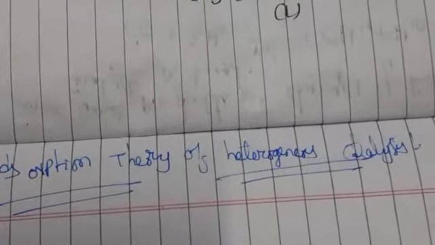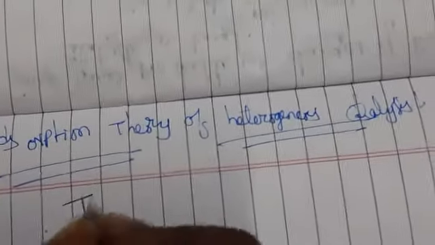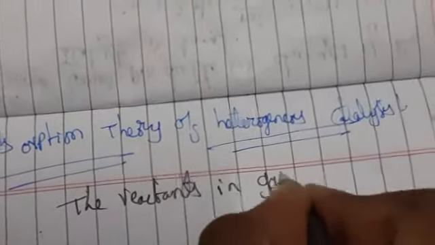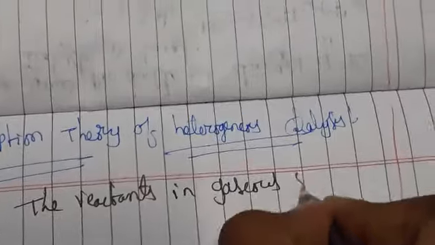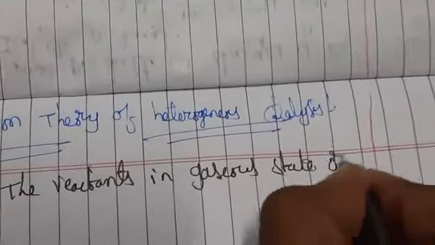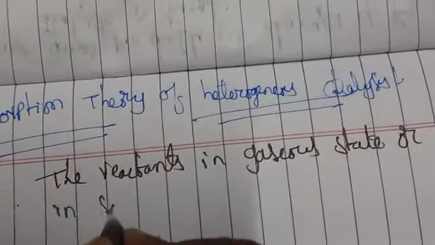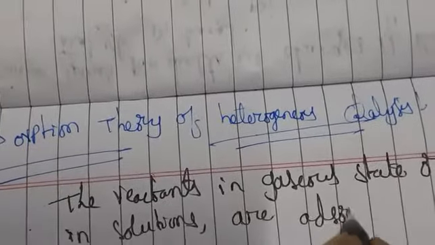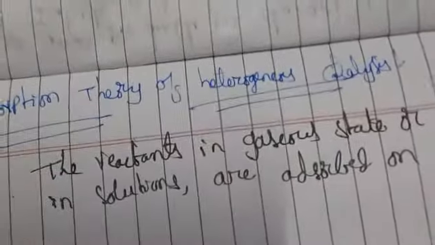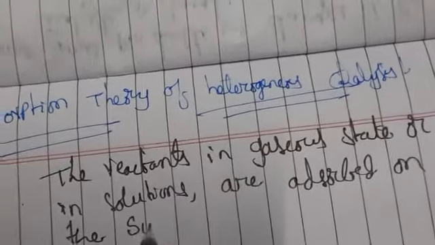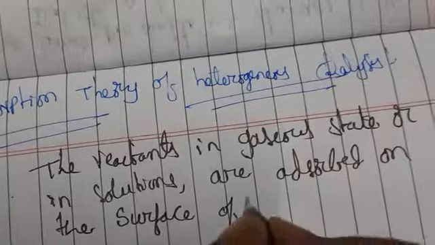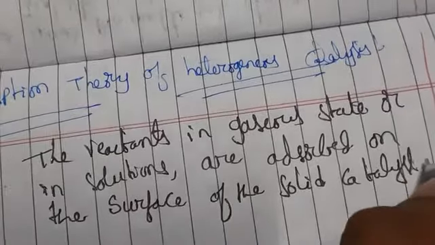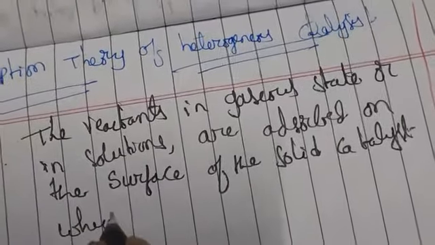Generally, the adsorption theory of catalysis is that the reactants in gaseous state or in solutions are adsorbed on the surface of the solid catalyst, which increases the rate of the reaction.